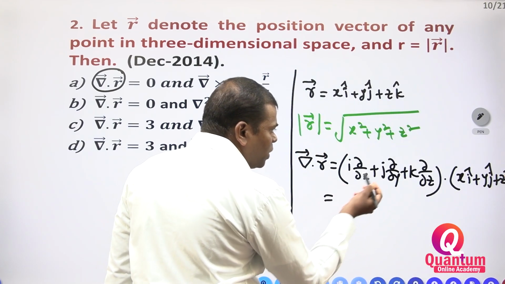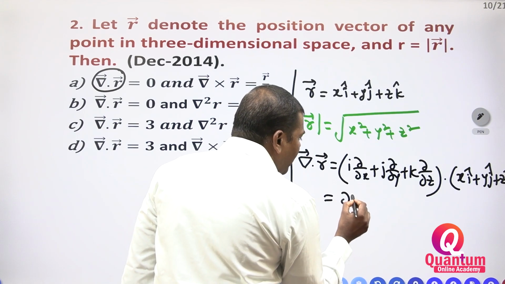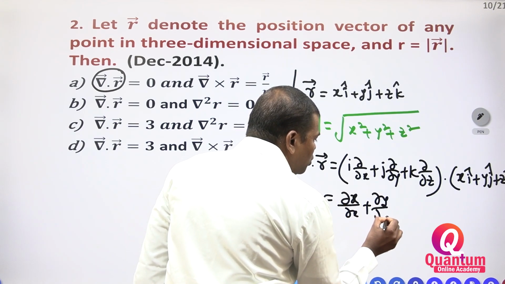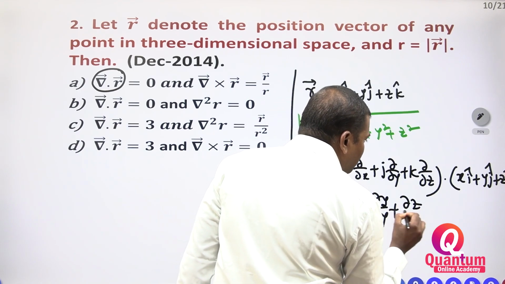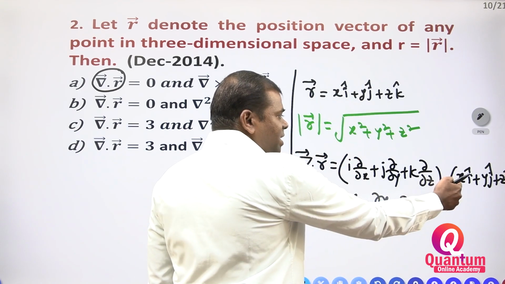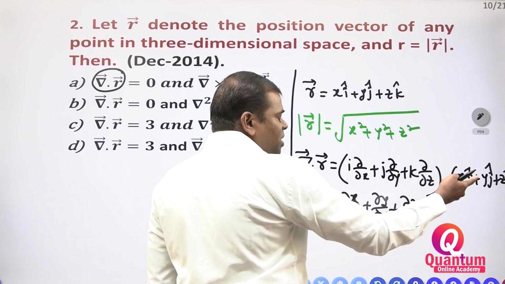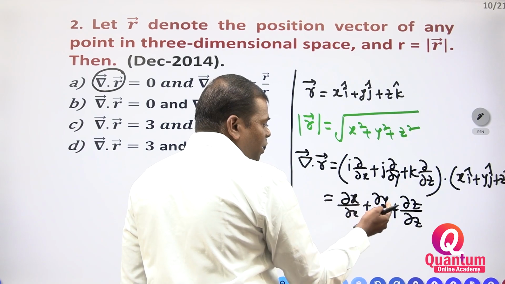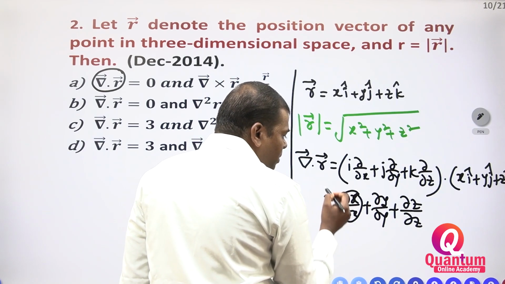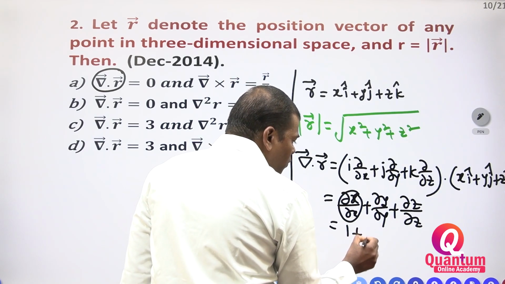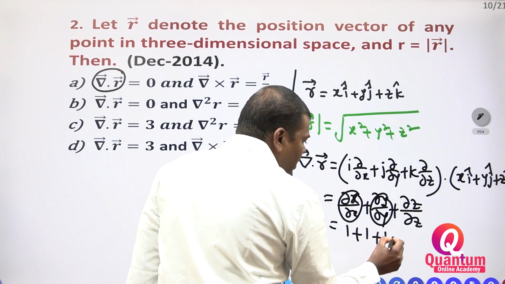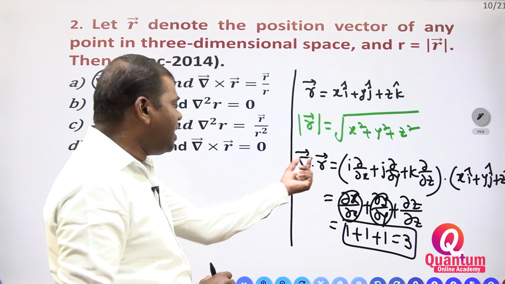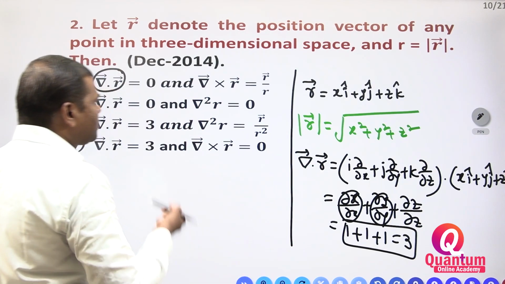Now you have to do the dot product: dou x by dou x, dou y by dou y, dou z by dou z. i dot i is equal to 1, i dot j is equal to 0, i dot k is equal to 0. So dou x by dou x is equal to 1, and 1 plus 1 plus 1 is how much? Del dot r is equal to 3.